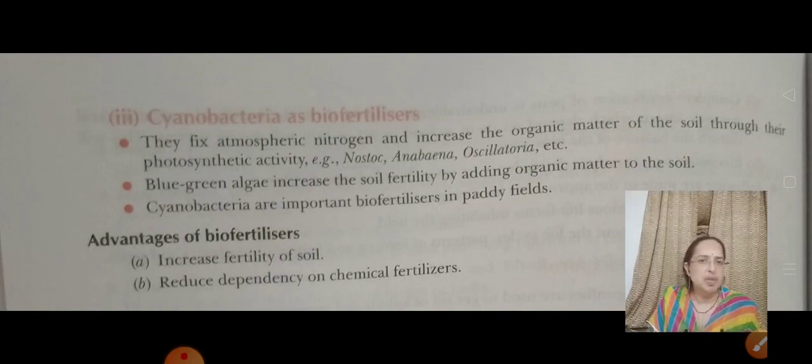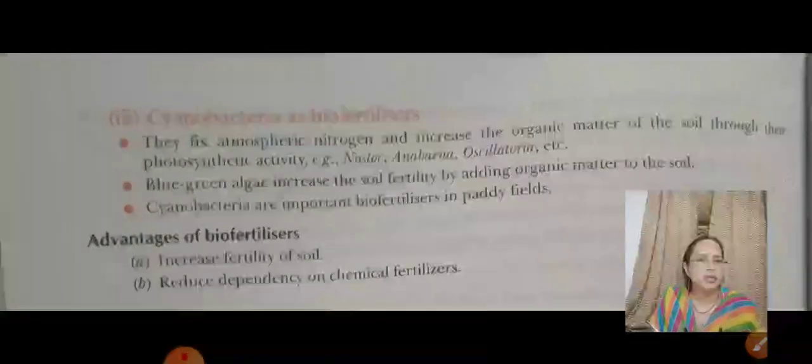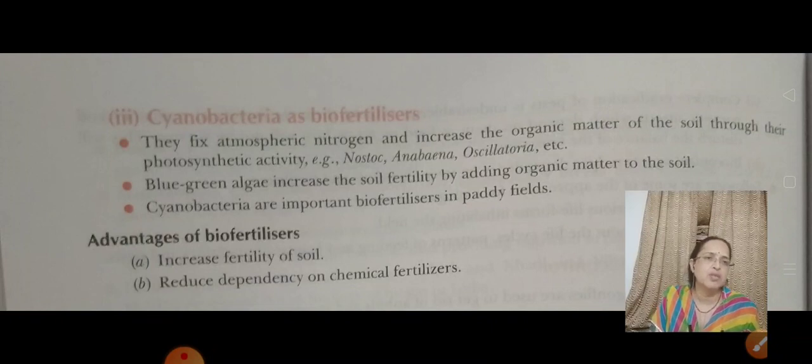Here they fix atmospheric nitrogen and increase the organic matter of the soil through their photosynthetic activity. Examples of cyanobacteria are Nostoc, Anabaena, Oscillatoria. Blue-green algae increase the soil fertility by adding organic matter to the soil, and they are important biofertilizers in paddy fields or the rice fields.